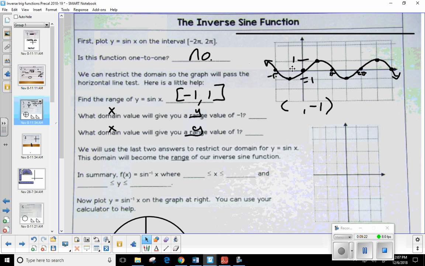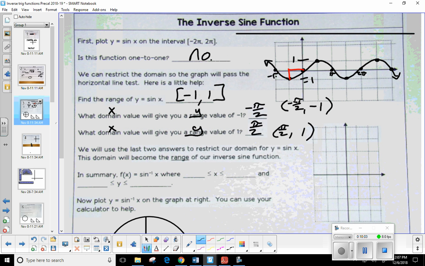Now, not 0, because if I were to go 0, 0 is 0, 0. It's at the origin, right? What kind of pi over 2? It would be negative. For the -1, it would be negative pi over 2, right? I'd have to go negative pi over 2 left, and then down -1. So that one is negative pi over 2. So what's closest to the origin that would give me a y value of +1? That would be positive pi over 2, yes.